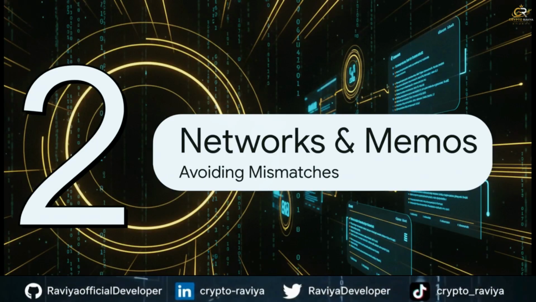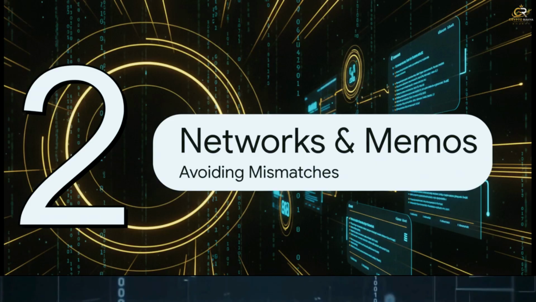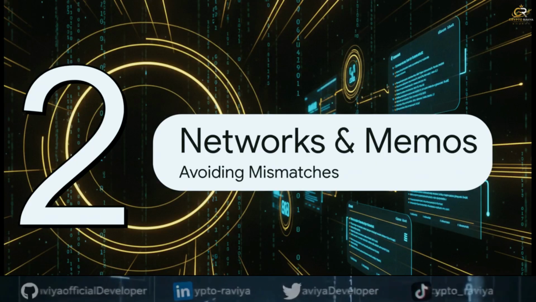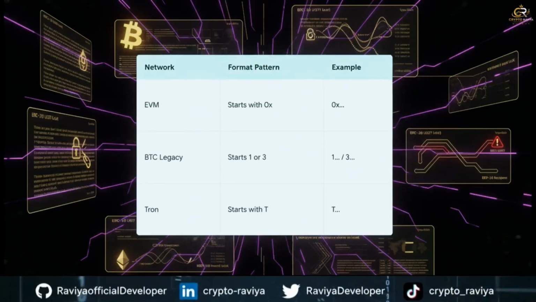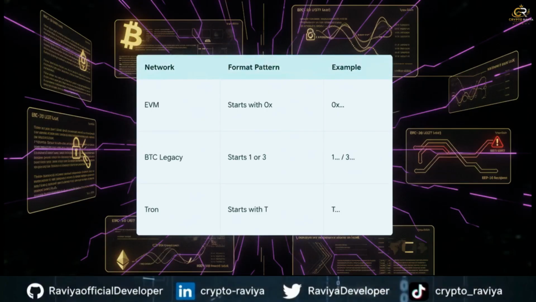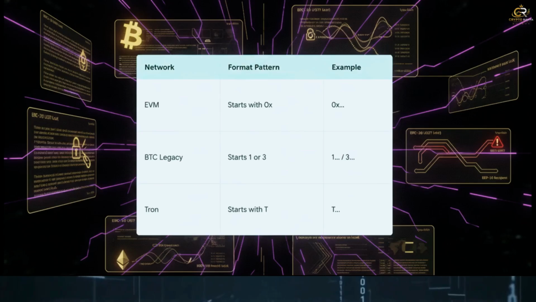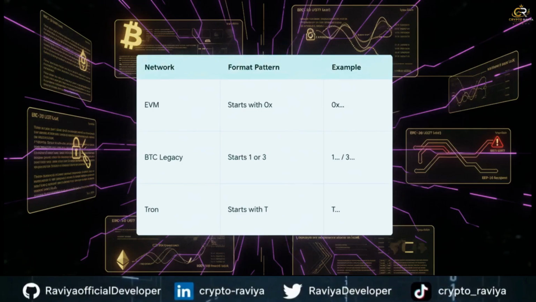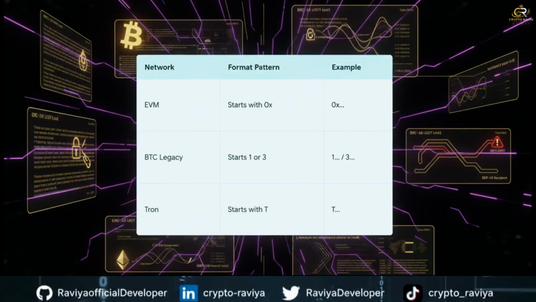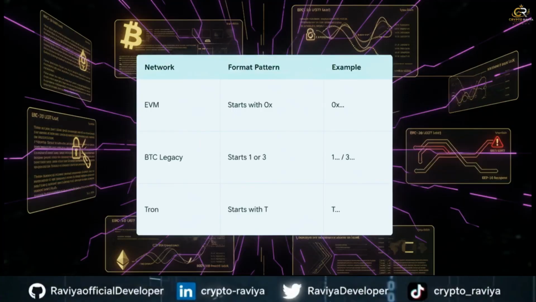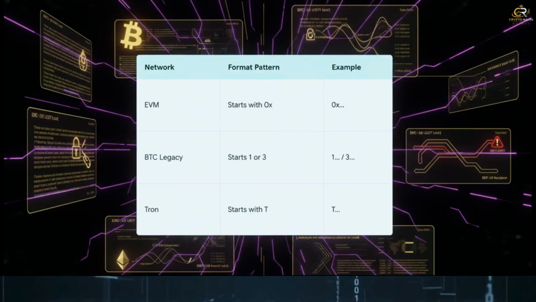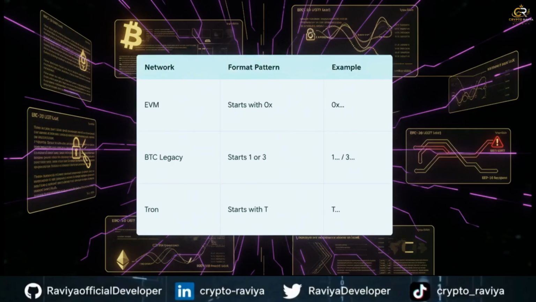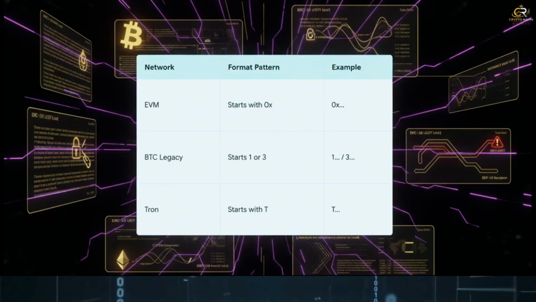Moving right along to Section 2, network mismatches and memos. This is our first major operational threat vector, routing your funds to the wrong place purely because of a network mismatch. Let's break down why sending an asset on the wrong chain is a permanent disaster. A wallet address format, like the Ethereum Virtual Machine's 0x format, can actually exist across multiple independent blockchains. We're talking Ethereum mainnet, BNB chain, Polygon, Avalanche. So if you try to send ERC20 Tether directly to a BEP20 recipient address on the Ethereum network without using a proper bridge, the network isn't going to stop you. But those tokens, they'll be permanently locked or lost in the void.